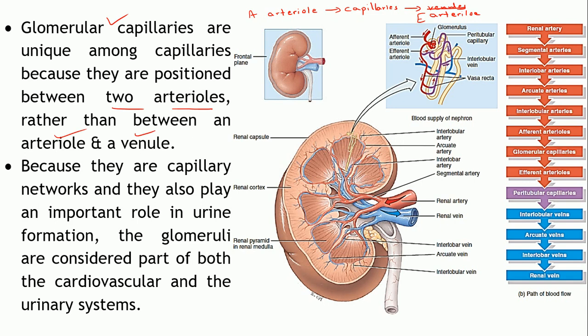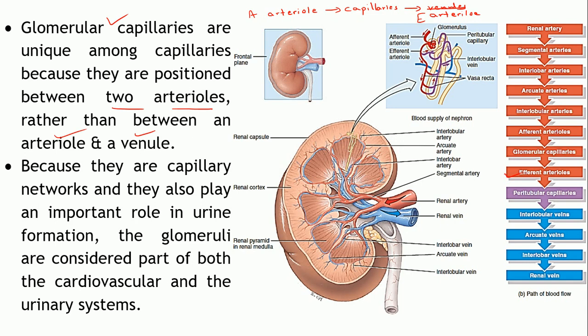Okay, so the glomerular capillaries unite to form the efferent arteriole, which is emerging out of the Bowman's capsule. That's why it is known as the efferent arteriole.